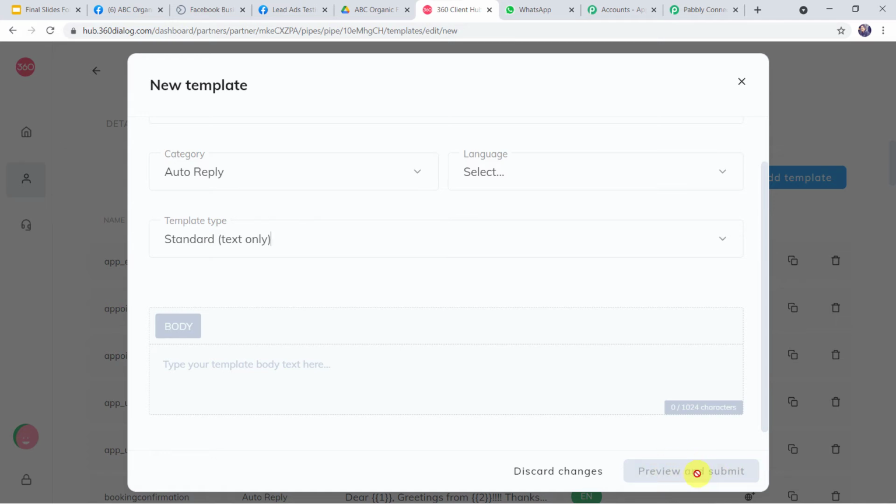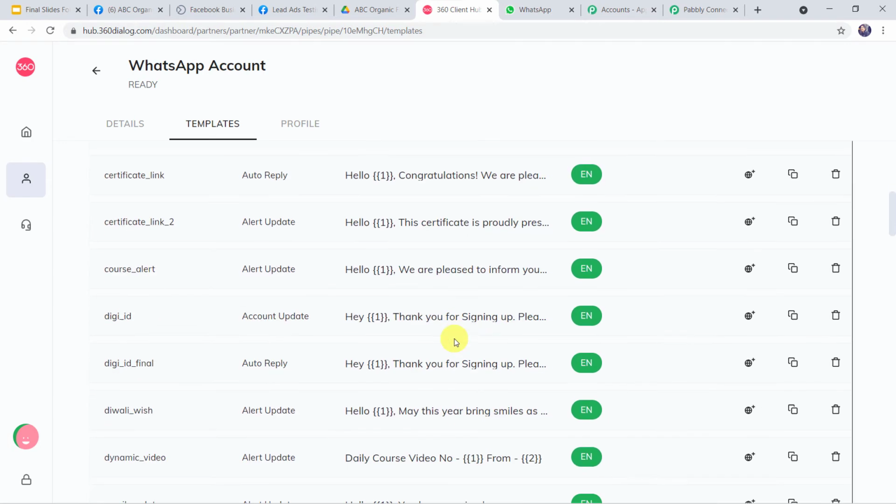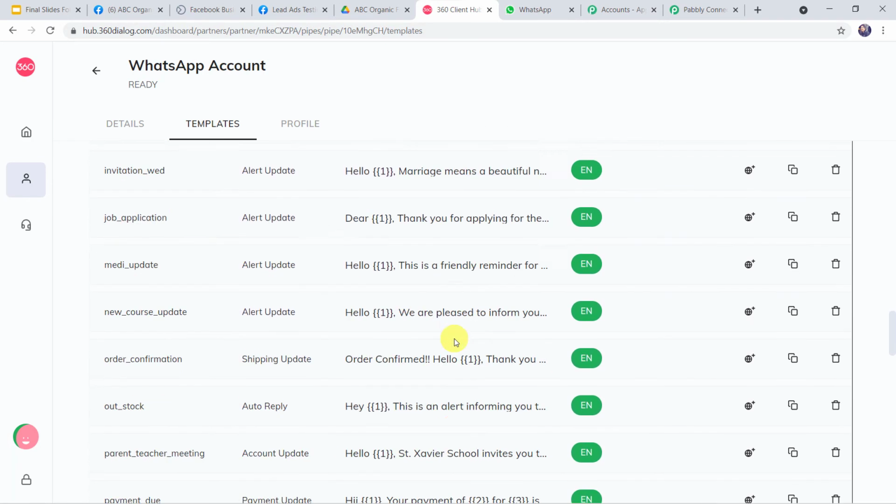Then it will be going for the approval, and once it is approved, you can use this template for sending the messages on WhatsApp. So I'll just close this template and I'll just open the one which I have already created and got it approved.